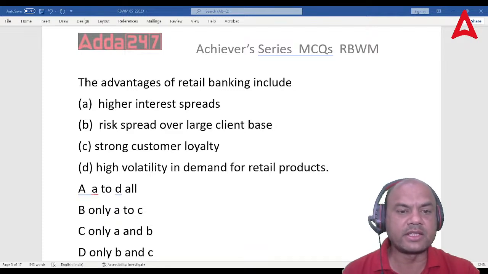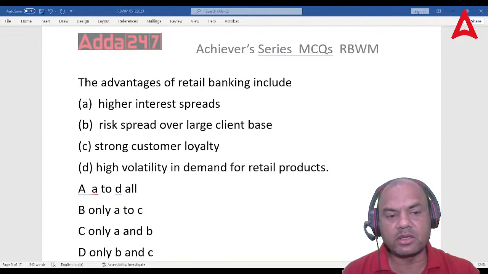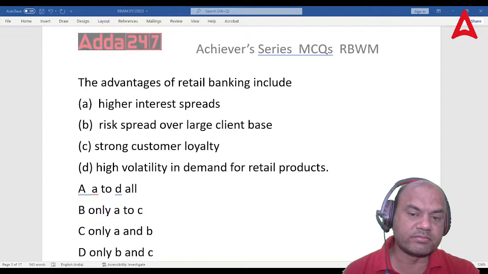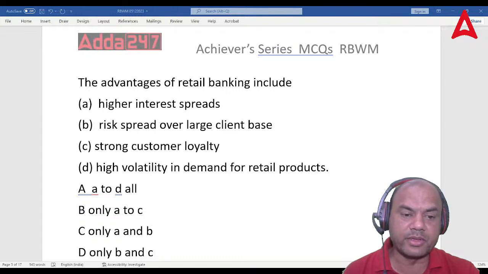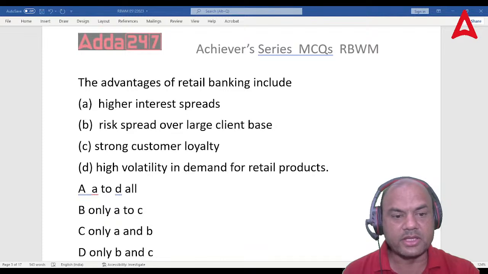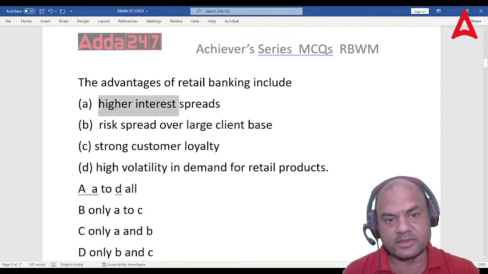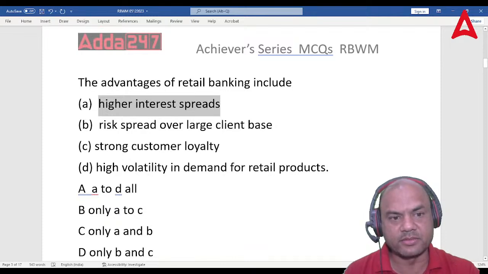The advantages of retail banking include, higher interest rate. Is it A to D all, or A to C only, or only A and B, or B and C only? So what is the answer? Here, higher interest rate, that is the correct answer.